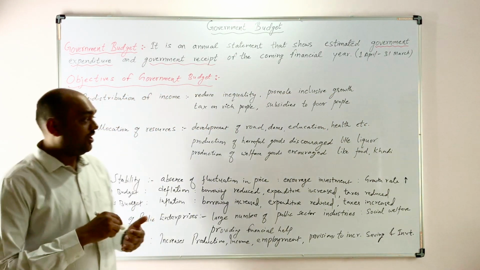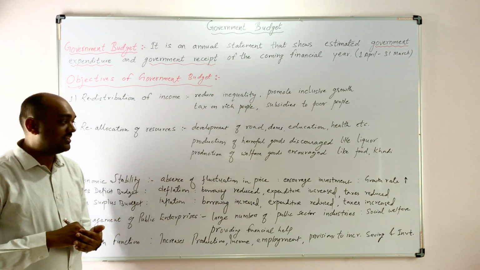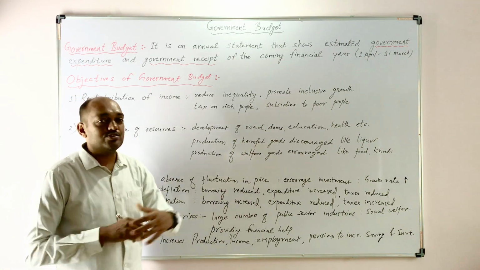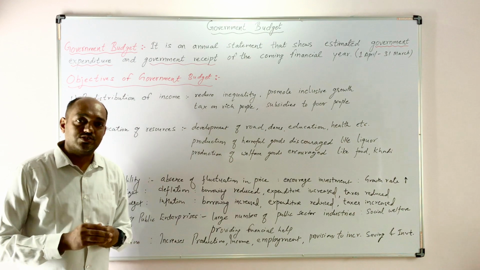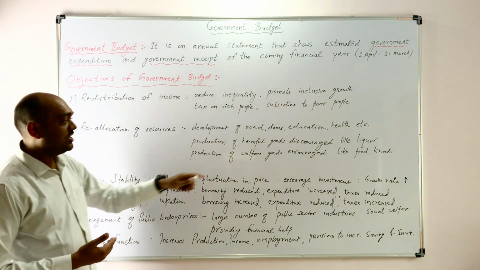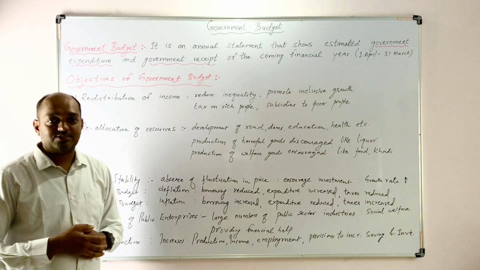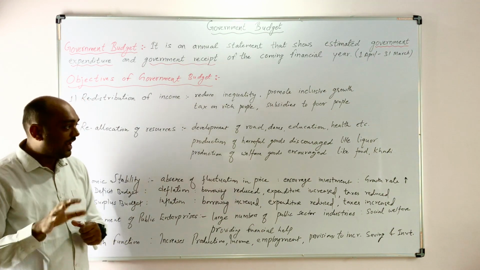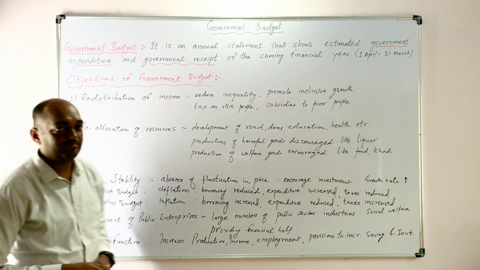Government imposes higher taxes on the units which are producing harmful goods. The producers which are producing harmful goods, government imposes higher taxes on those sectors. So government discourages that sector, like the production of liquor and cigarette.